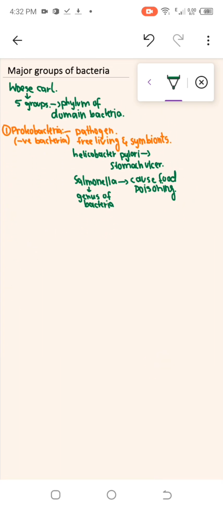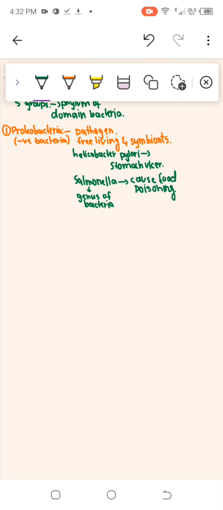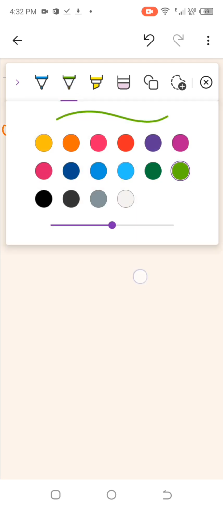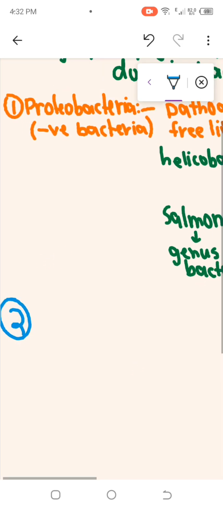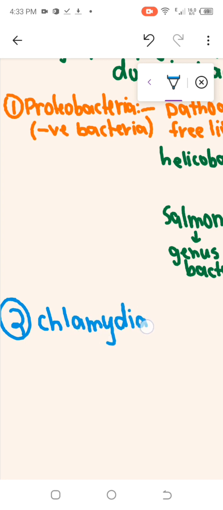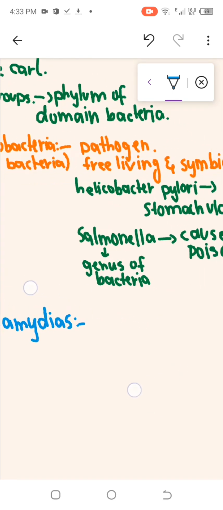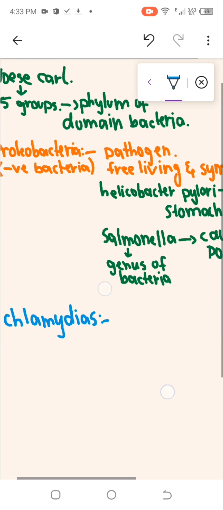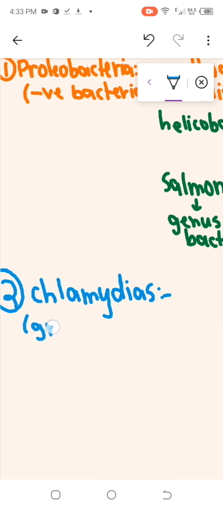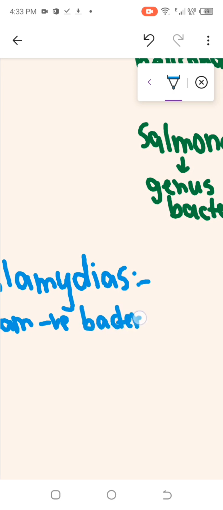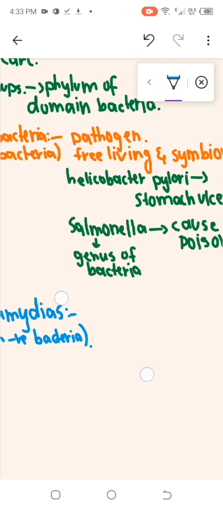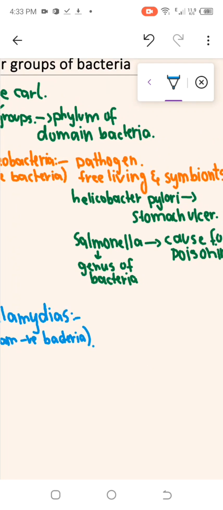Now, if I talk about the second phylum of domain Bacteria, that is Chlamydiae. Okay, let's discuss this. So this is the second phylum of domain Bacteria. Now this is also a gram-negative bacteria, right? So Chlamydia is basically an obligate intracellular parasite.